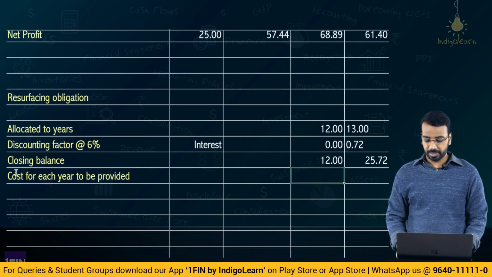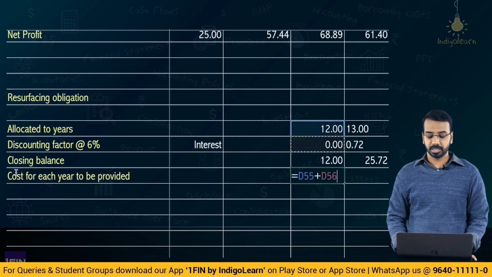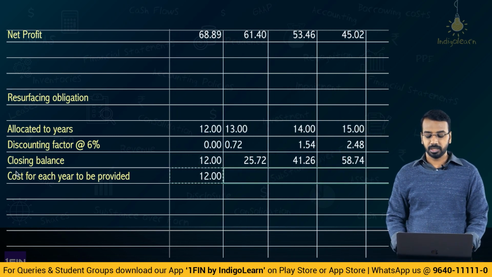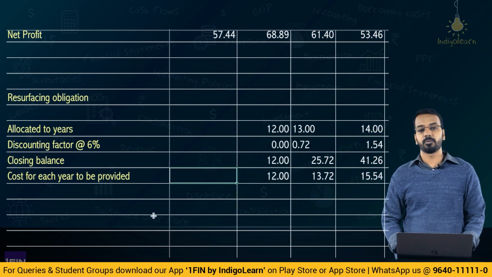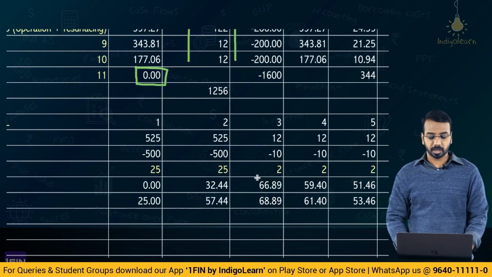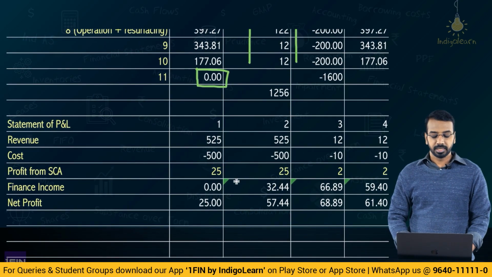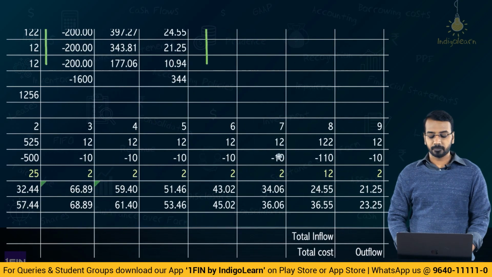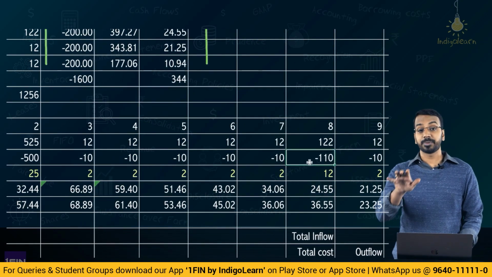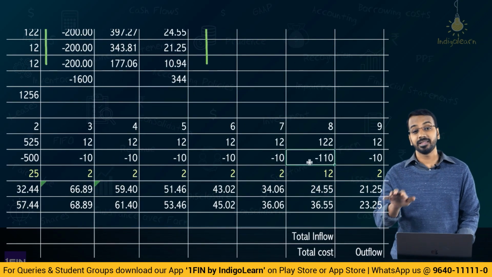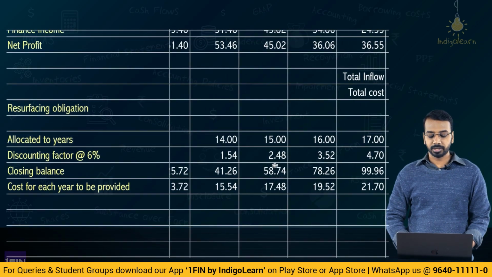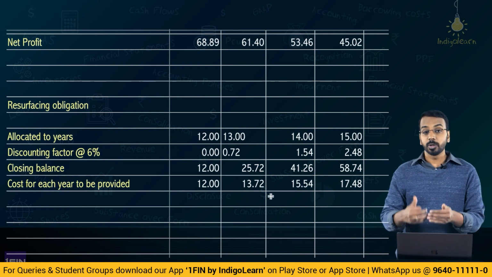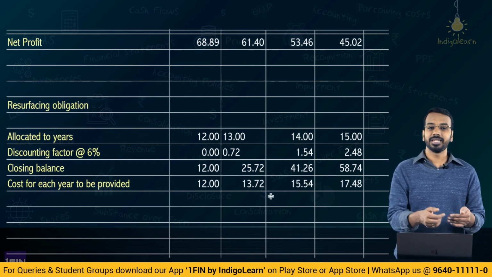Cost for each year to be provided is the obligation, the liability portion plus the interest portion, that is 12, and for each year, if you add it, you get the expense to be provided. Now here, what are we doing? As compared to the previous example, the entire 100 of cost was included in the 8th year because it was a separate performance obligation satisfied in the 8th year. In the next case, it is not a separate performance obligation. So these are the expenses which you will provide every year in line with Ind AS 37.